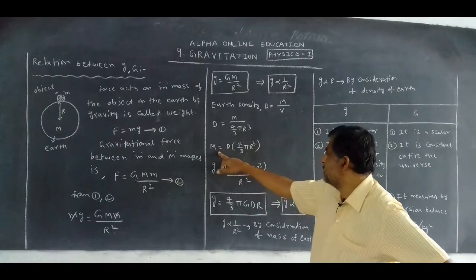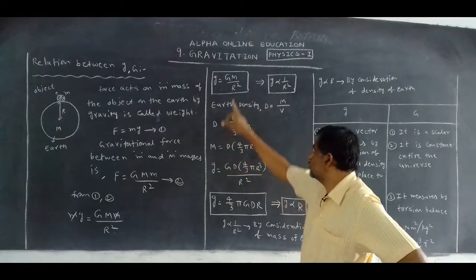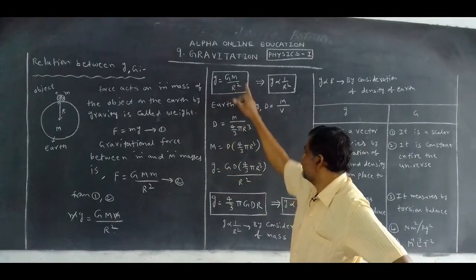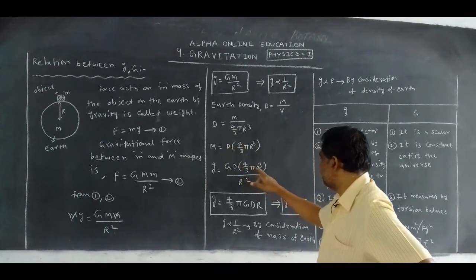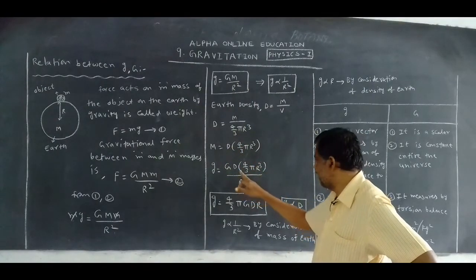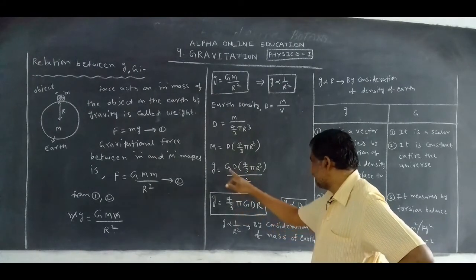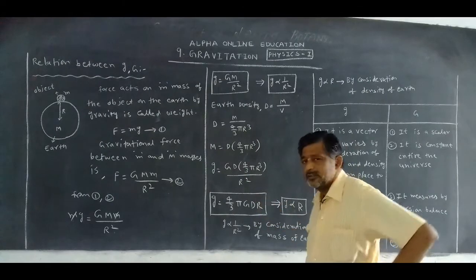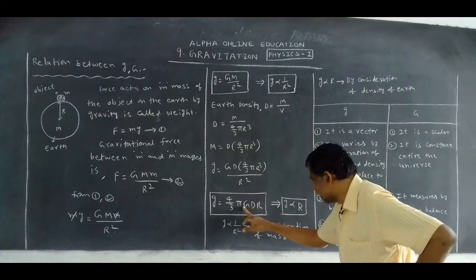Substitute this M here. So G in the place of M, D into 4 by 3 pi r cube by r square. Cancel them. What can we get? 4 by 3 pi G D into R.